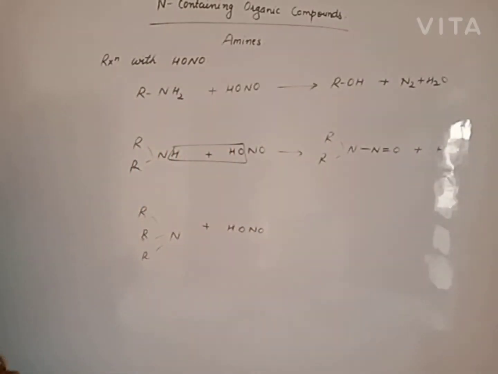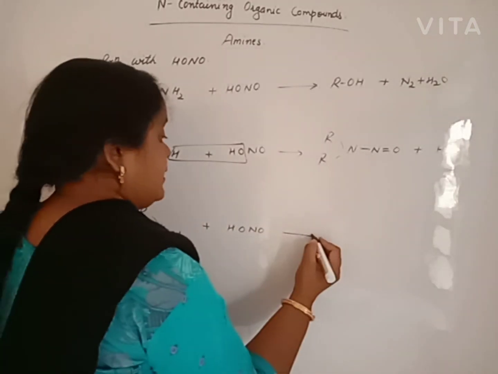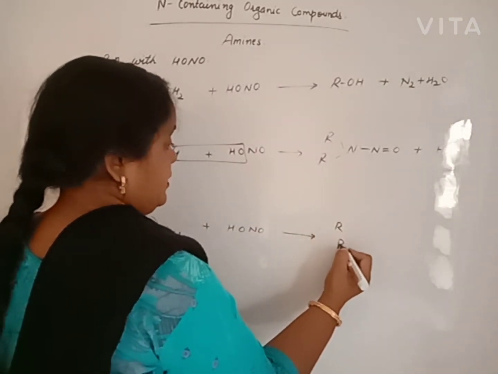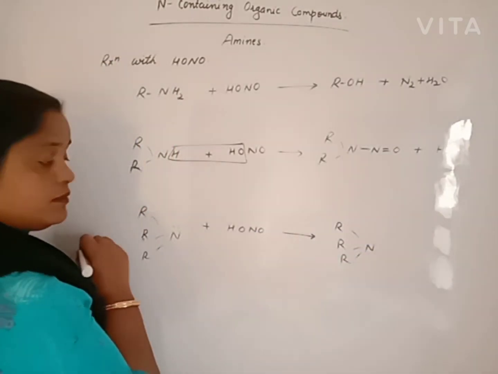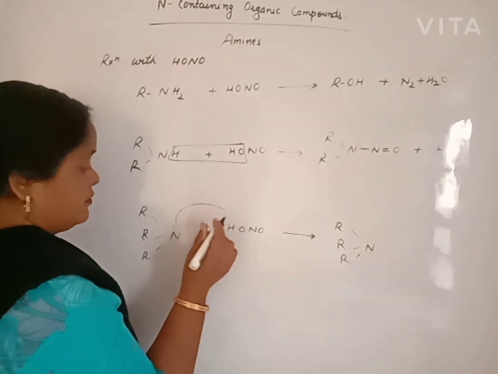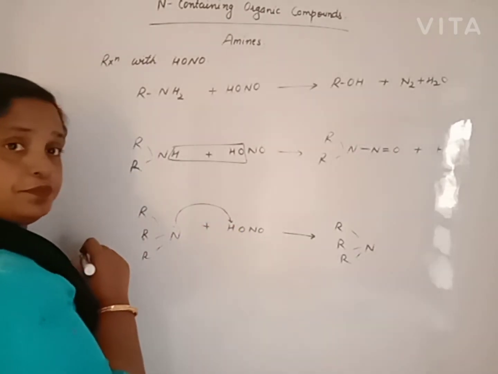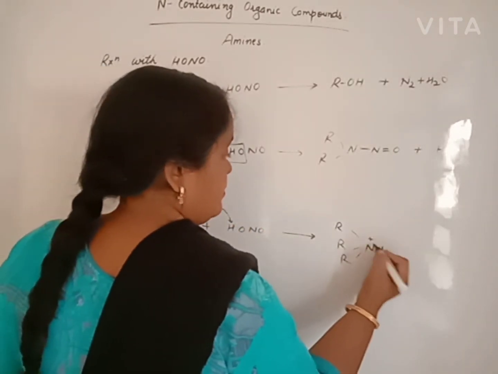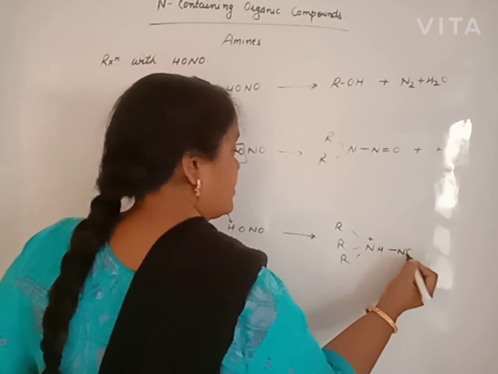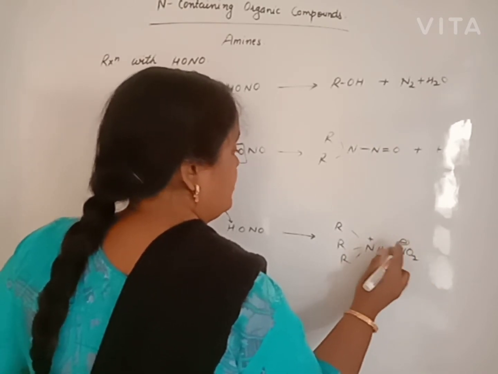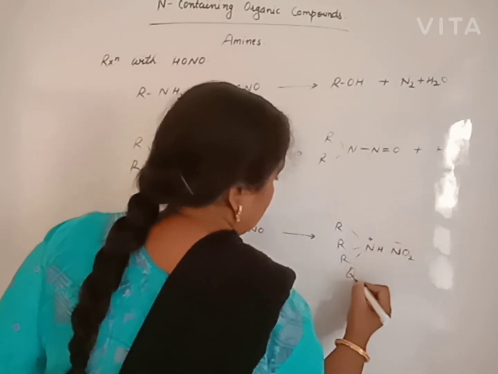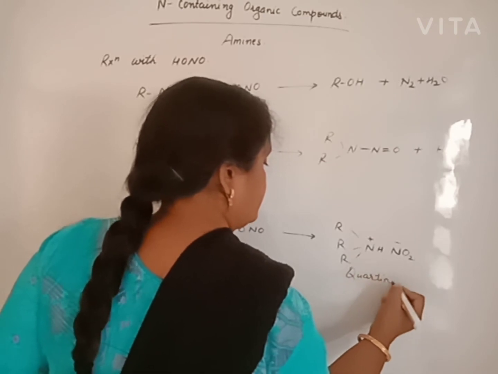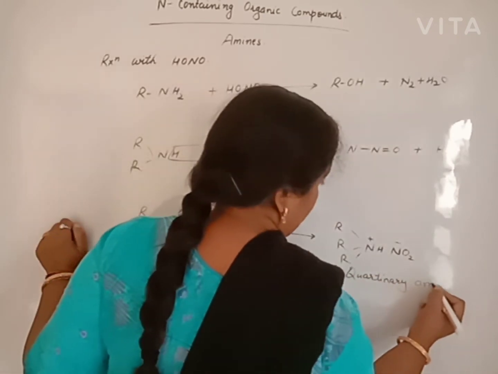And what about tertiary amine? Beta, in case of tertiary amine, we will get quaternary ammonium nitrite. This nitrogen has lone pair electrons. It donates lone pair electron to H positive. Quaternary ammonium salt. Quaternary ammonium nitrite.